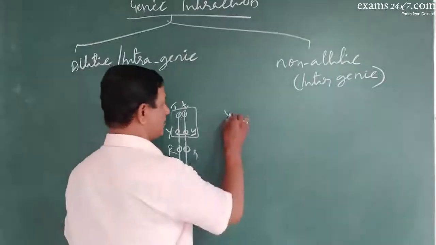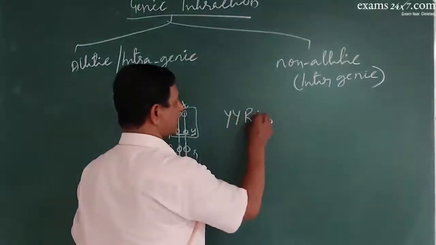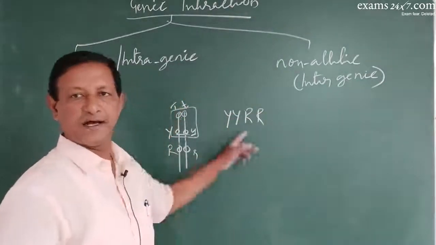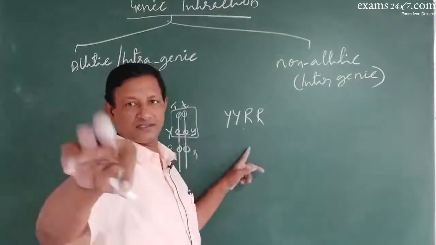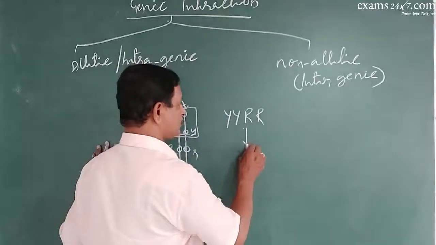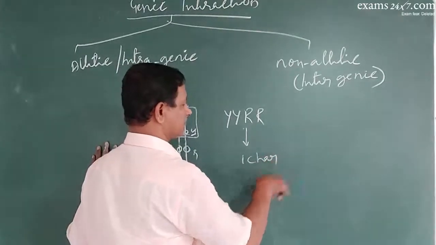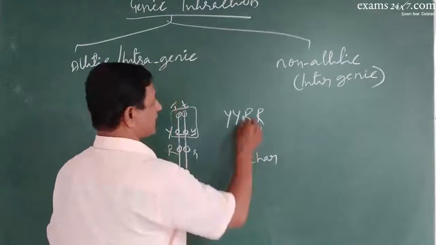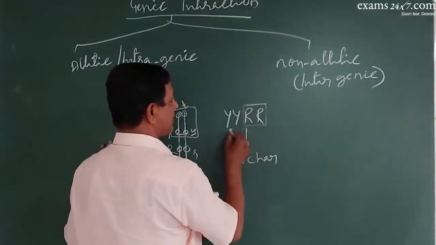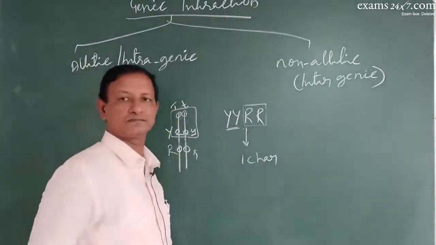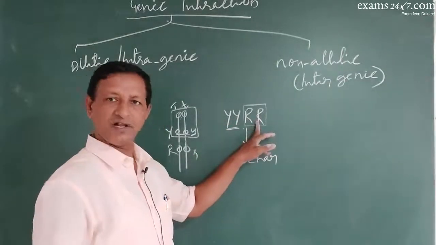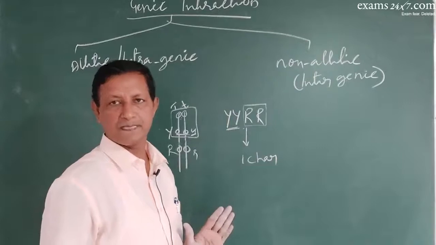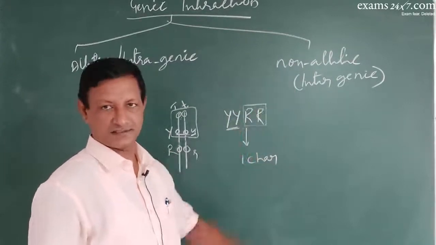Say for example, capital Y, capital Y, capital R, capital R. Suppose this is the genotype. Here, this does not produce two characters. This produces only one character, based on the presence of one having the influence on the other. One of them will express. That is called non-allelic interaction.